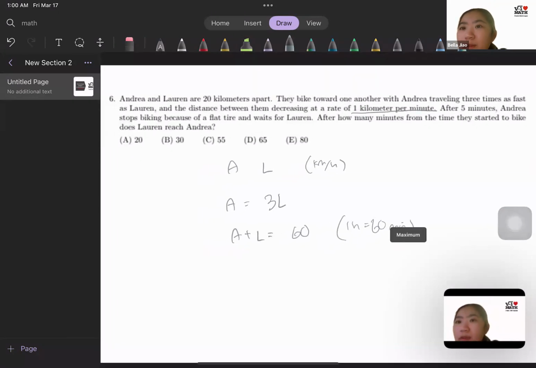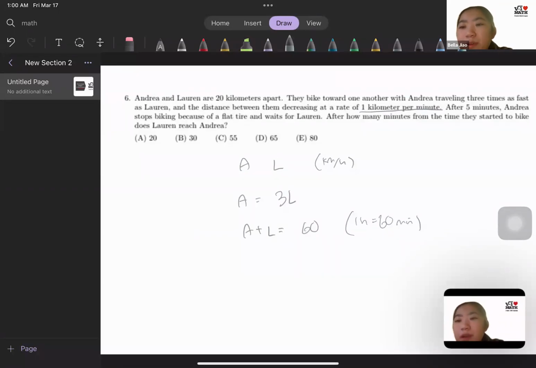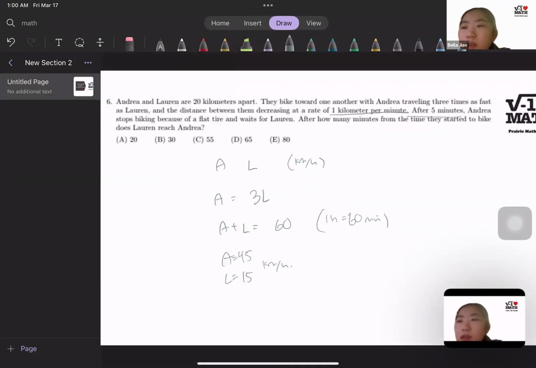Right, okay, now that we have this, you realize that through some simple calculations, A is equal to 45, L is equal to 15, and this is all km per hour. Okay, so after 5 minutes, if both of them combined cover 1 kilometer per minute, then that means that there's 15 kilometers left, right? And if Lauren travels at 15 kilometers per hour, then it takes her 1 hour to actually reach where Andrea is. And 1 hour is equal to 60 minutes. So it's just 60 plus 5, which is equal to 65 minutes until Lauren reaches Andrea.